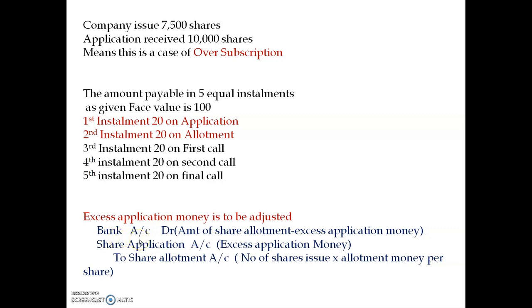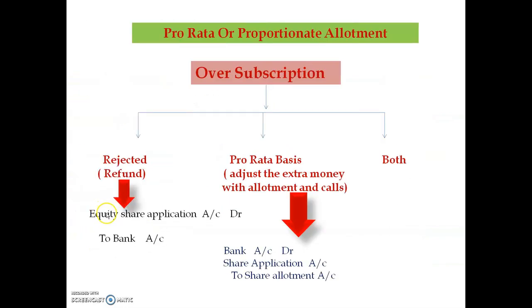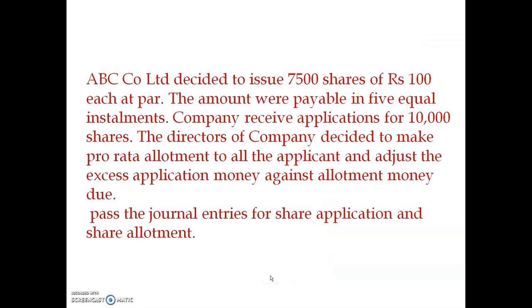Again I am telling you, this is the combined entry: bank account debit, share application account debit, to share allotment account. And this is the entry for rejection and refund: equity share application account debit to bank account. We are doing it on a pro rata basis. So the combined entry is bank account debit, share application account debit, to share allotment account.